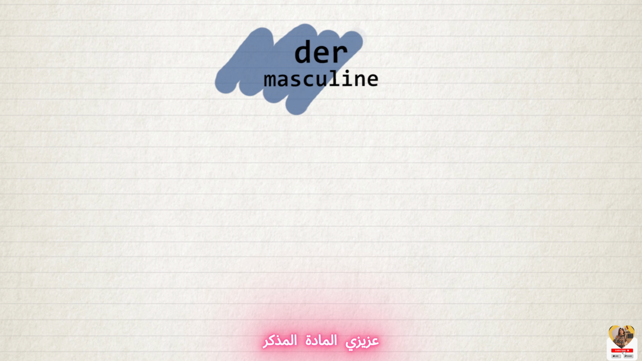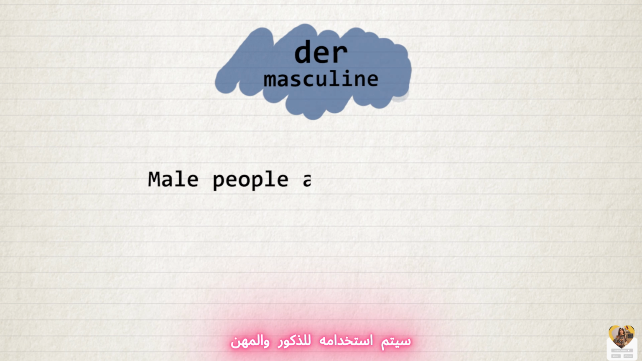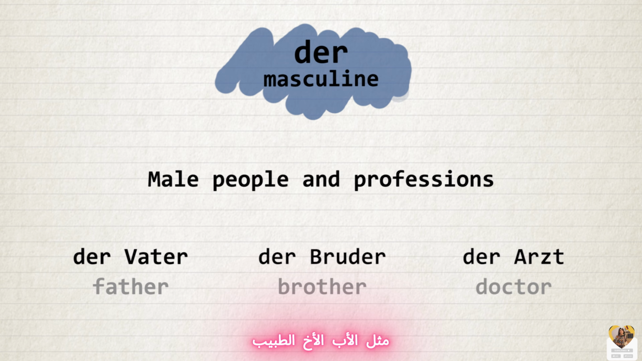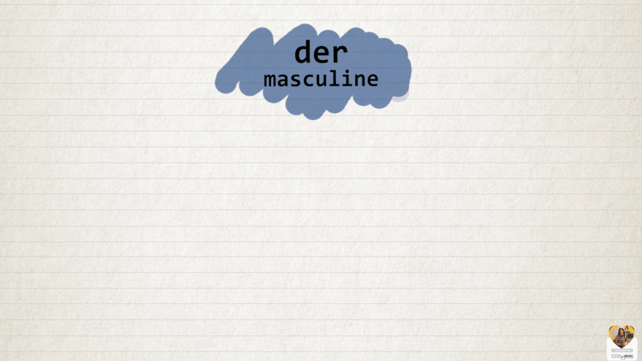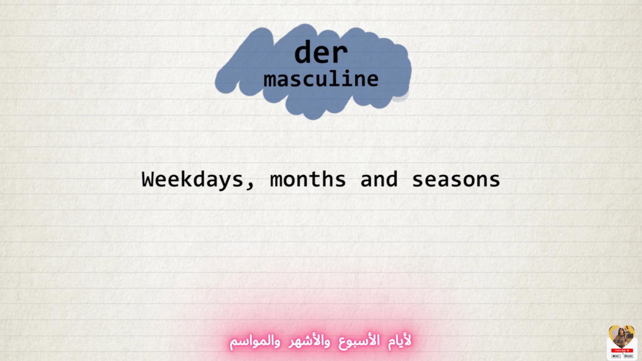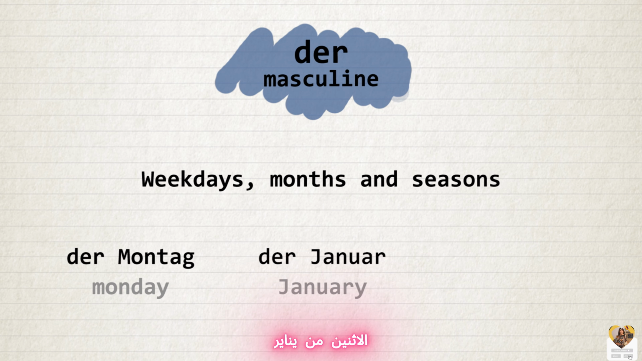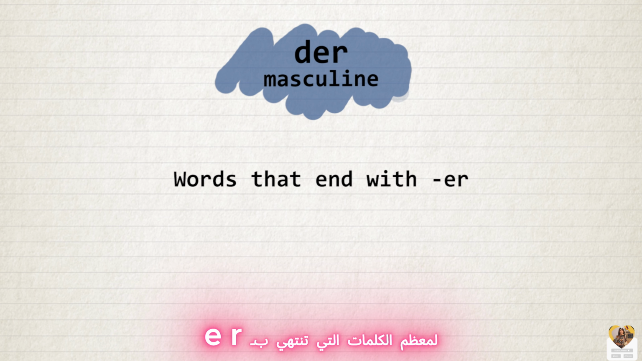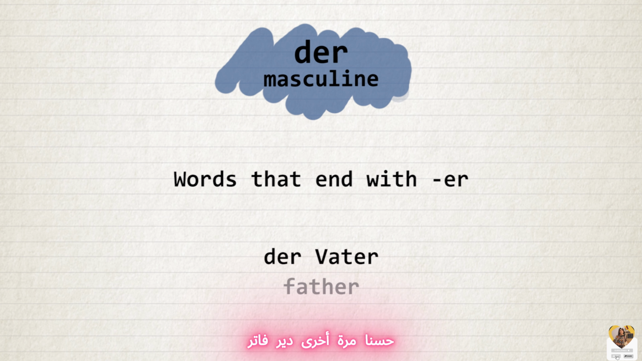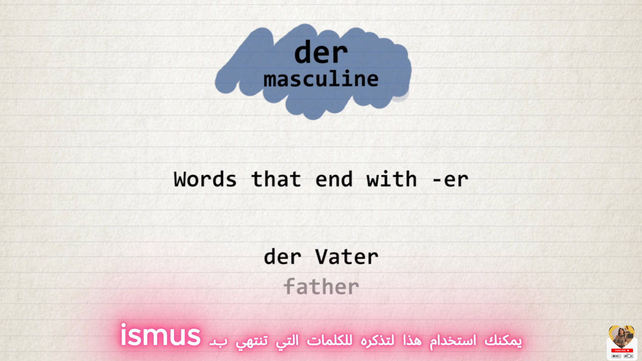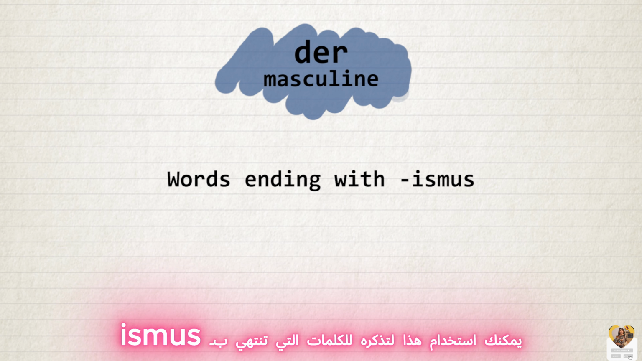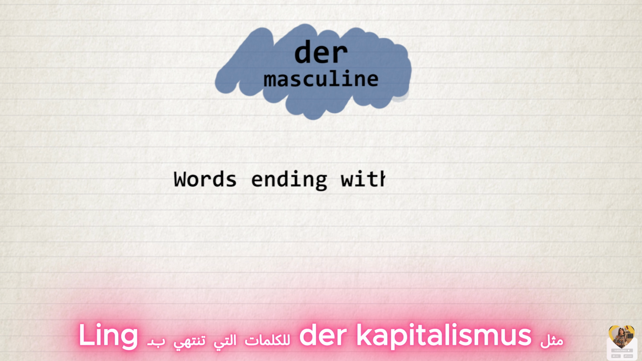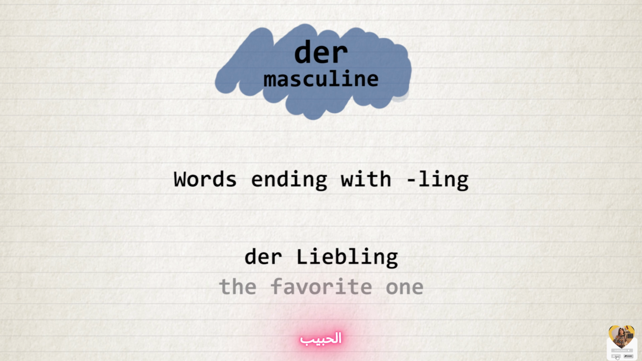Der, the masculine article. It will be used for male people and professions, like der Vater, der Bruder, der Arzt. For weekdays and months and seasons: der Montag, der Januar, der Sommer. For most of the words that end with -er. Well, again, der Vater, you can use this one to remember it. For words ending in -ismus, like der Kapitalismus. For words ending in -ling, der Liebling.